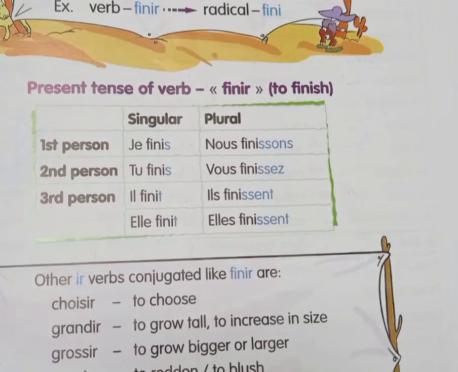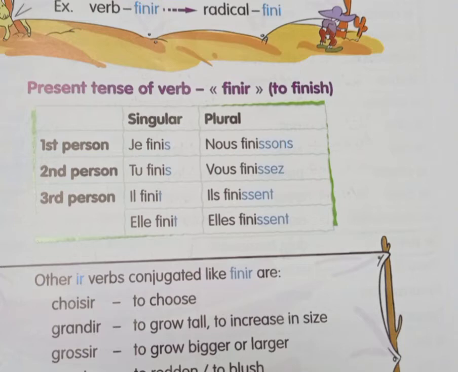Now, second, we will be going to the second group of verbs. Here the verbs end with ir. So here also the same thing is very easy. You just have to replace ir and add the endings which are given. For example, let's go. First, when you conjugate the word finir, finir means to finish.